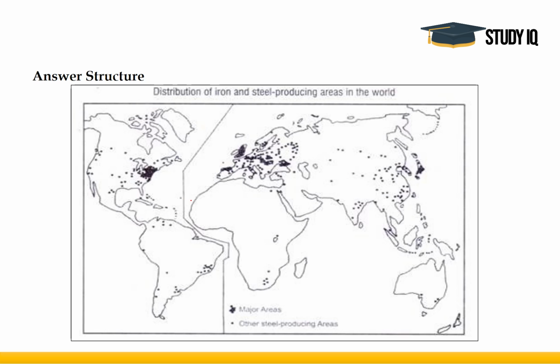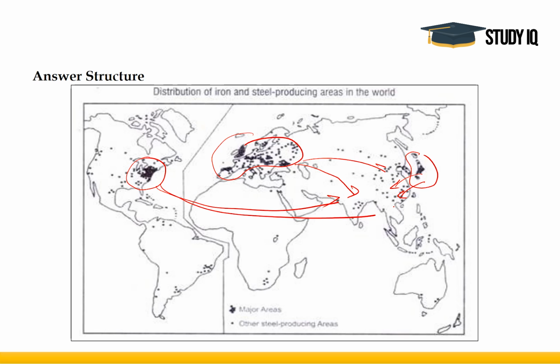Traditionally, the iron and steel industry was located in the areas which were affected by industrial revolution, and that was eastern USA, Europe, then Japan. These were the areas where industrial revolution was successful in the beginning, but contemporarily these industries are now moving to India and China. In fact, now China is the largest producer of steel in the world, followed by India, followed by Japan. So these industries have moved.